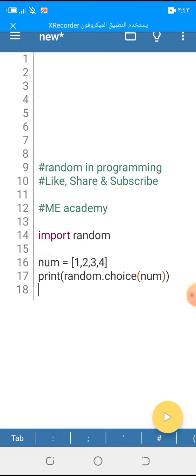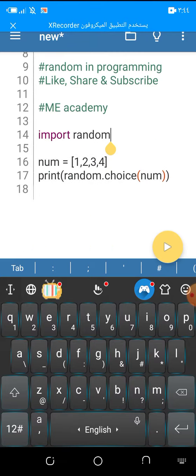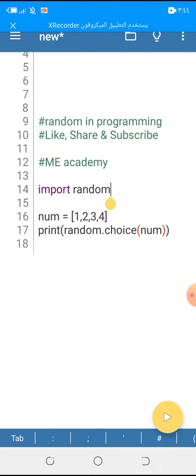Today we will talk about the random module in Python programming. Random is a library or module in Python, and we want to use it, so we will call it in a line at the beginning of the code. In that way, we will write import and the name of the module, random. Import random. Here we can use it.